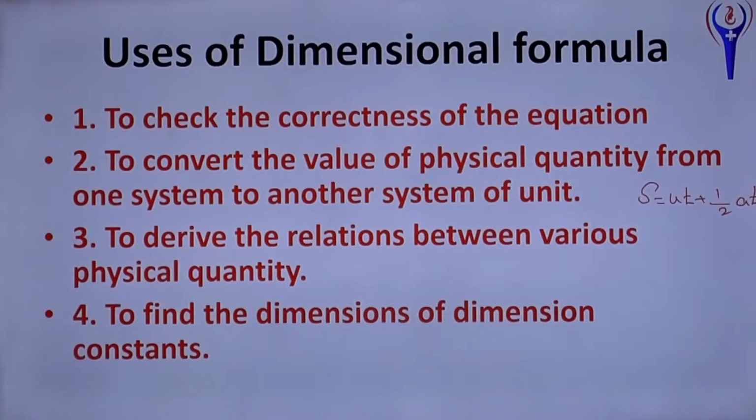And to derive the relation between various physical quantities, one physical quantity to other. That is, you are having doubt whether V equal to displacement by time or V equal to displacement into time or V equal to time by displacement. You can check it. To derive the relationship between one physical quantity and other. To find the dimensions of dimensional constant.